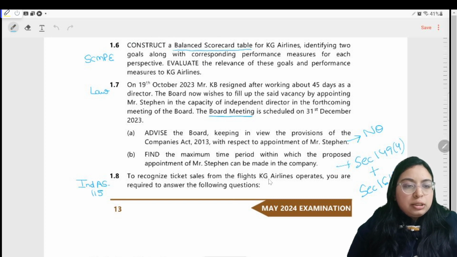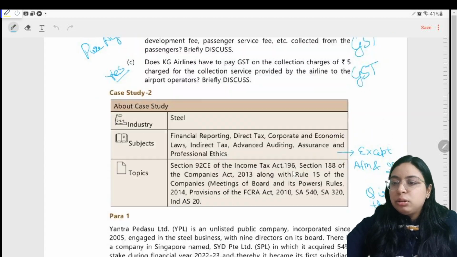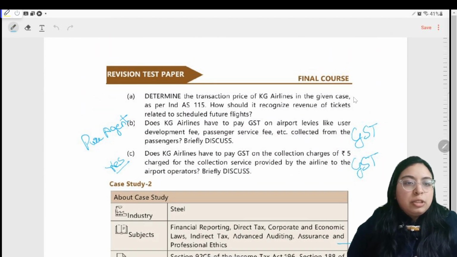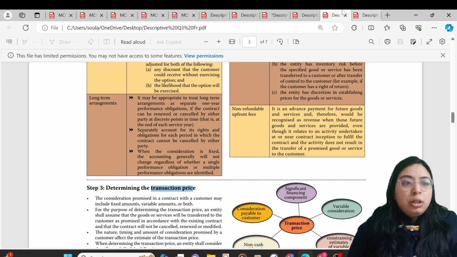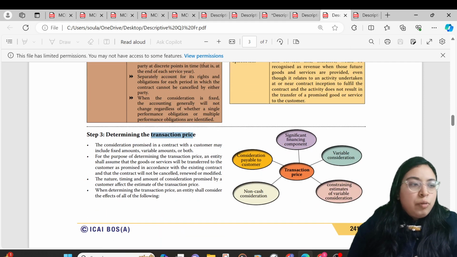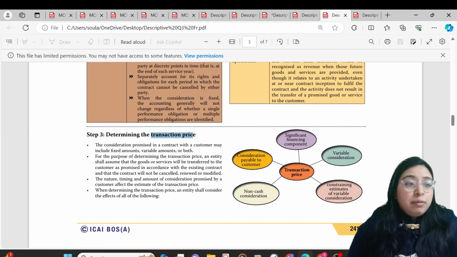To recognize ticket sales from the flights of KG Operative Airlines, you are required to answer the following questions. Determine the transaction price of KG Airlines as per Ind AS 115. How should you recognize revenue? So Ind AS 115 has been asked, transaction price has been asked. Quickly move to the Saransh. In the Saransh, you will find Ind AS 115 has been beautifully covered in 7 pages only. So we will read that part which is relevant to our case study.